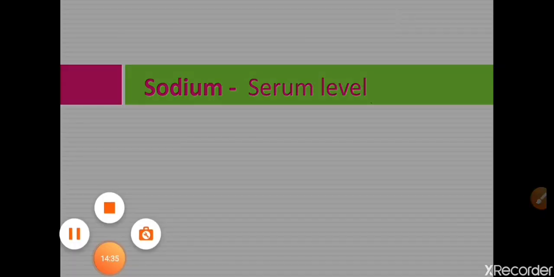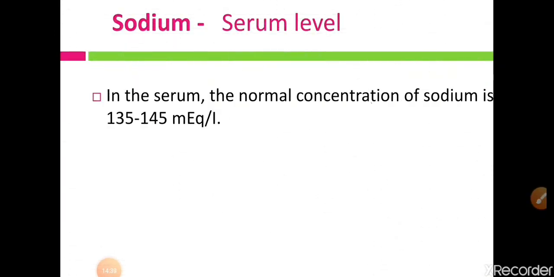Now let us see the serum level of sodium. The normal serum level of sodium, which we have seen in the chart in the previous slide, is 135 to 145 milliequivalents per liter. So again, it can be asked as a one-liner question and is a very important question.